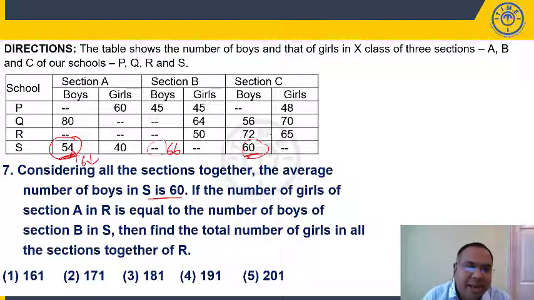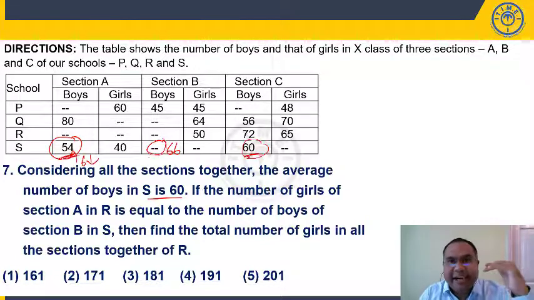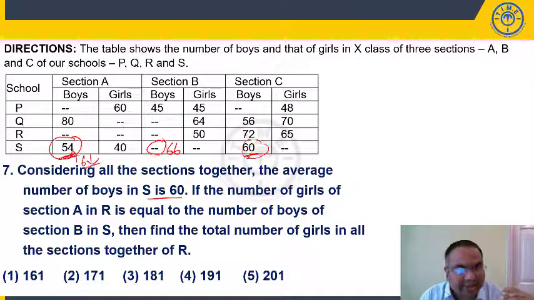Simplify, you'll get the answer. I am saying 60, average 60 matched. 54 means it is 6 less. So whatever value is pending here, if I want to maintain my average as 60, it should be 60 plus it has to cover this deficiency. So orally we can say it is 66.